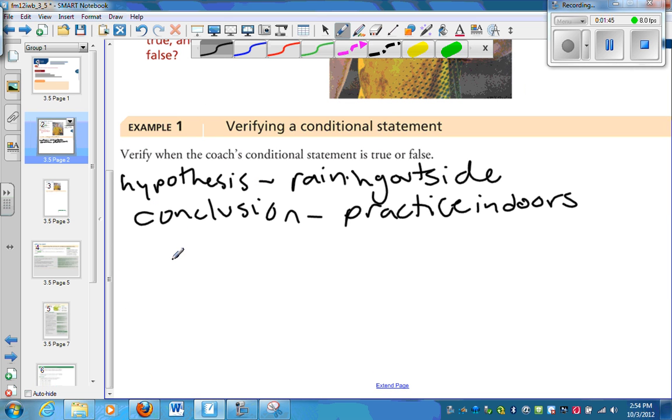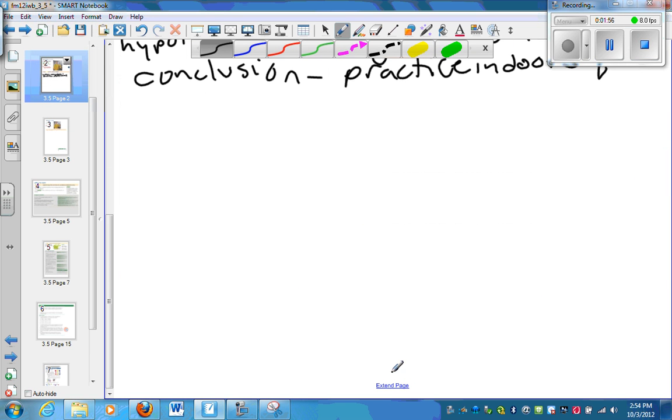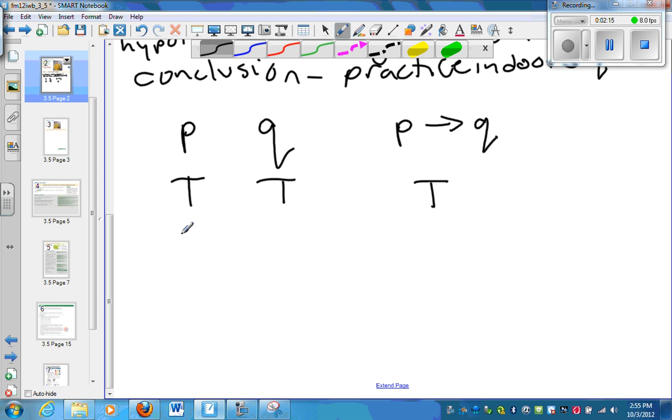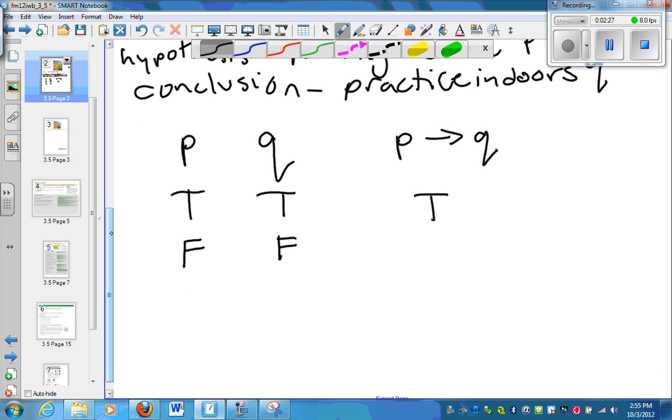What we're going to do is set up something called a truth table. Okay, and first of all, I'm going to call this P and this Q. And the table is going to look something like this. P, Q, and P then Q. Okay, so if P is true and Q is true, so it's raining, we practiced indoors, is if P then Q true? Yes.